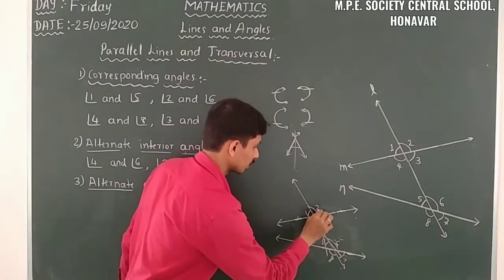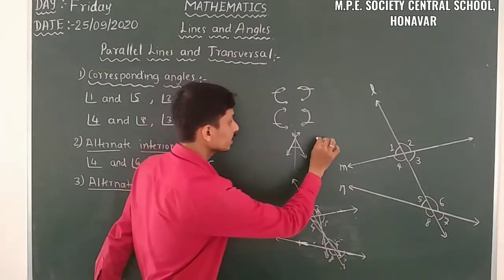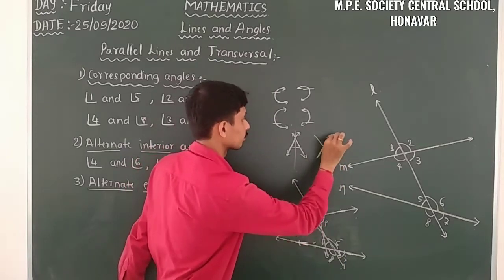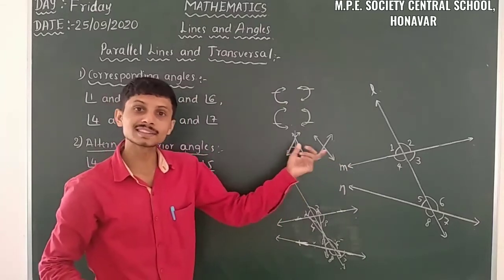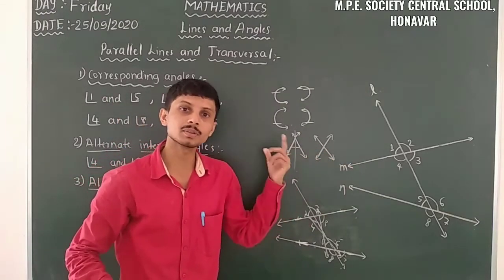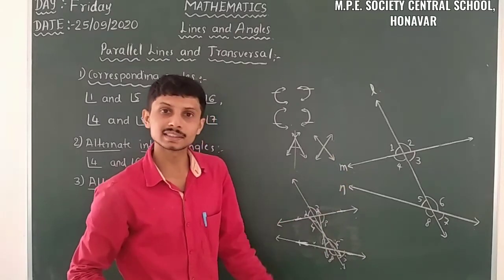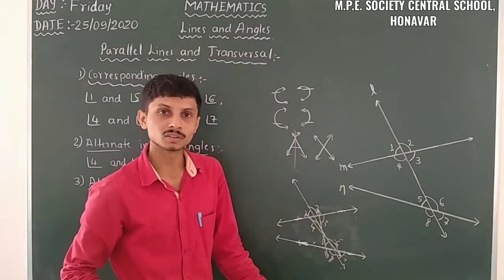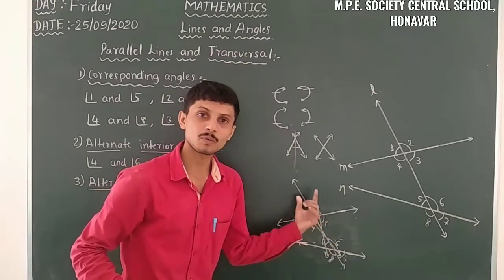Yes, so here it is case X. Exterior angles: from the word X we can easily recognize what the exterior angles formed here are. So we have to take the form of X here.